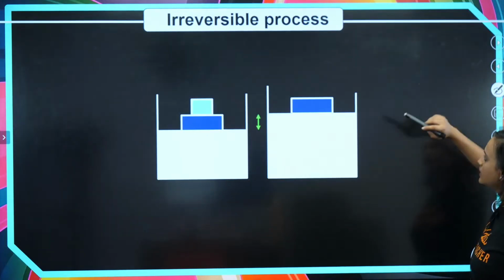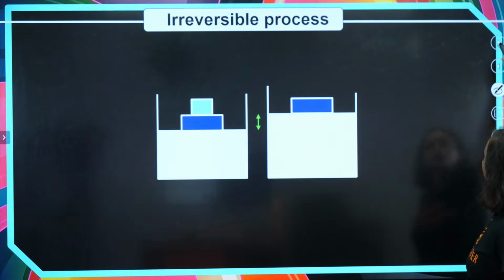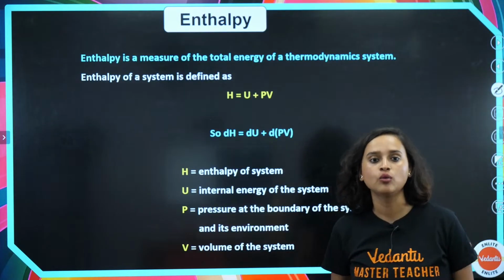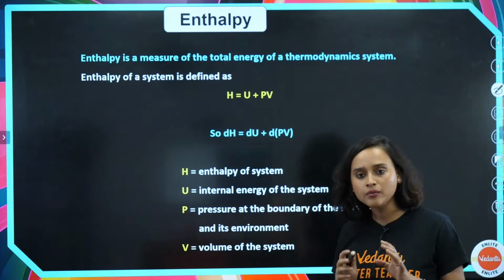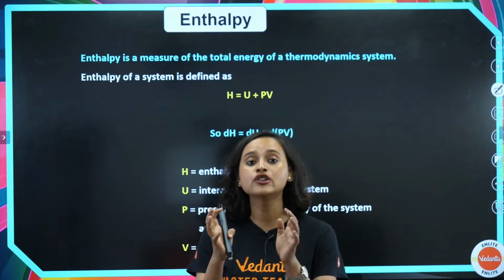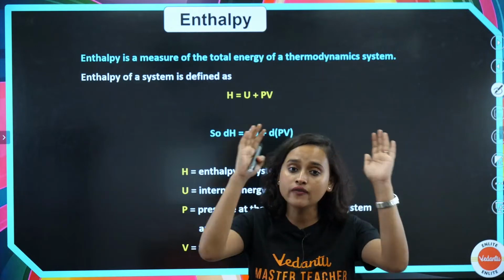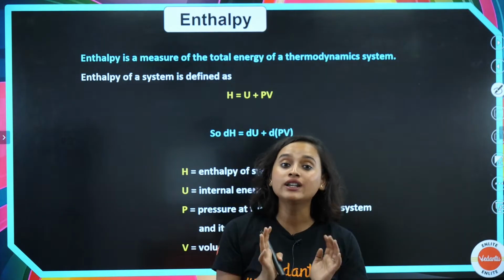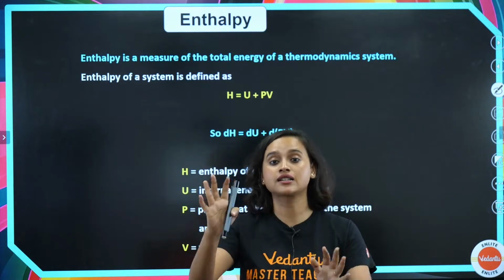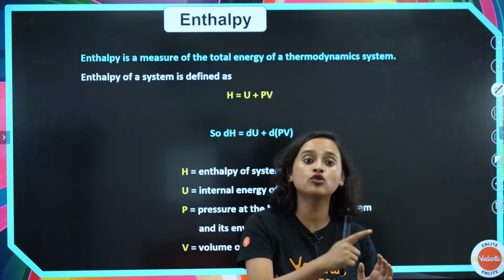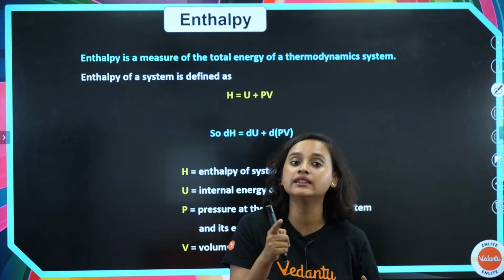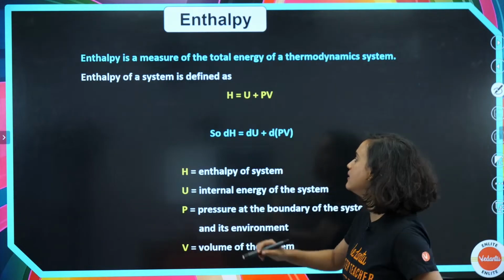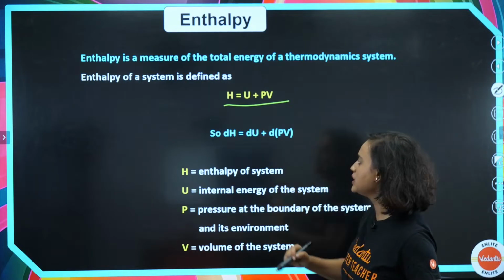Moving on from here then, irreversible process, I just told you, forget about this. Now let's talk about enthalpy. What is enthalpy? Enthalpy, my dear student, is basically the measure of the total energy of a thermodynamic system. If you have a thermodynamic system, what is the total energy? That, my dear student, is my enthalpy. So, enthalpy of a system is defined as H is equal to U plus PV.